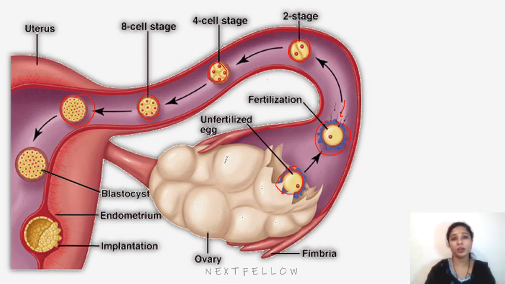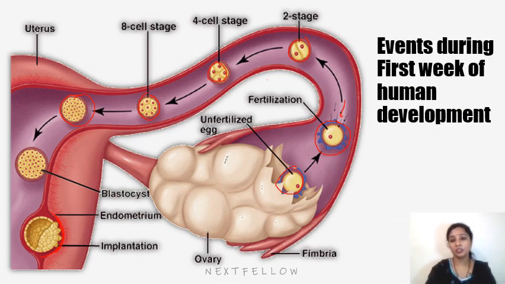This stage is the advanced morula stage, reaching the uterine lumen at approximately 4 days of age. And in the early blastocyst stage, the zona pellucida has disappeared, which is called hatching, and then the early phase of implantation, where we see the outer layer of the blastocyst, the syncytiotrophoblast, eroding the wall of the uterus, and we can see the embedding, which is called initiation of implantation. So these are the events during the first week of development.